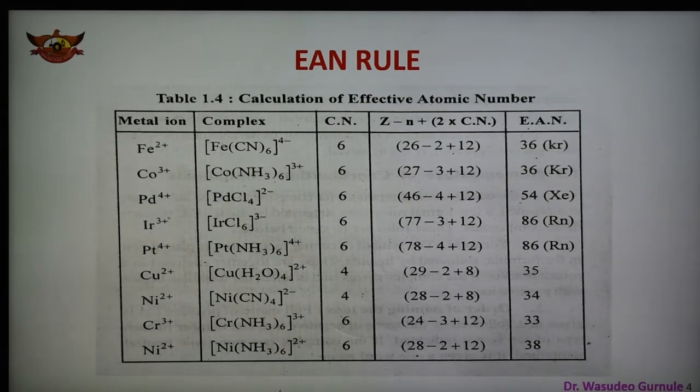Those which require 8 electrons for this purpose, for example Cu+ and Zn2+, show coordination number 4. So whether the coordination number is 4 or 6 can be understood by the use of this concept, EAN, effective atomic number, given by Sidgwick. This is a simple method given by Sidgwick, but Sidgwick theory cannot explain some points, and these points are: